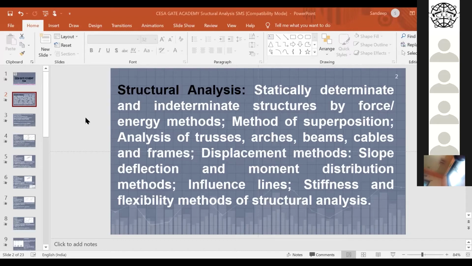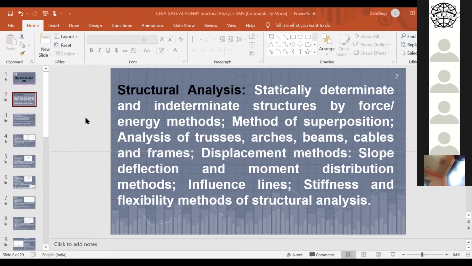Specifically, we have studied the material there because the material is a very integral and important part of structural analysis. Without the study of material, structural analysis is incomplete. So in strength of materials, we studied the materials also, and we also studied how to obtain the displacement, how to calculate the displacement after the application of the force, the stresses and the strains. So this is strength of materials.